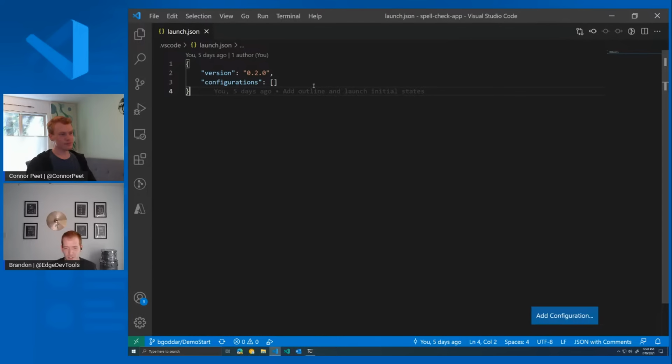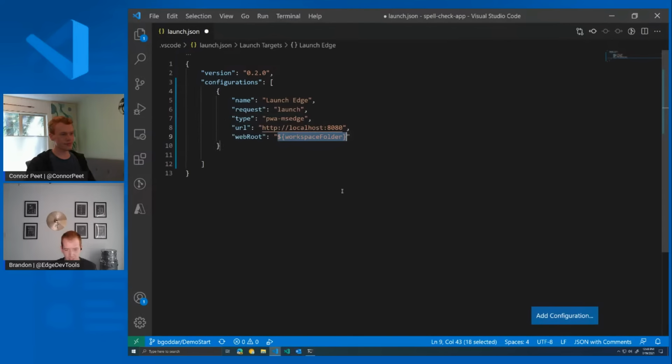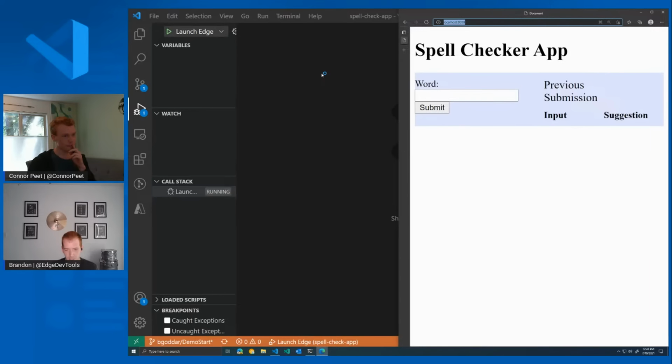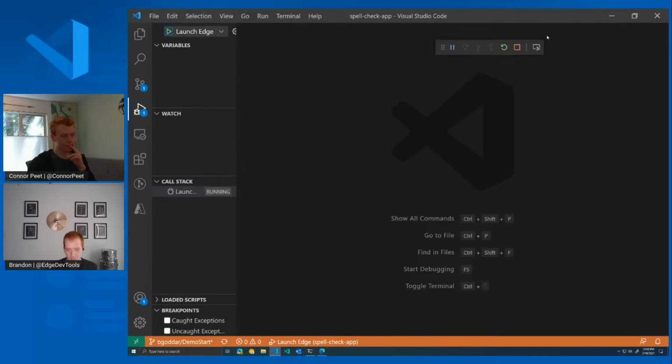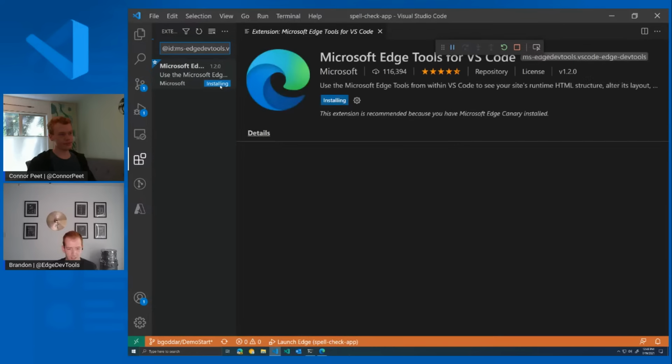And so in order to demonstrate that, I'm working on the same simple project that Connor has here. And if I go ahead and add my launch Edge configuration, let's see if I just pick Edge launch. Really easy to configure your launch.json. So go ahead and save that. And then if I come over here, if I launch Edge, you'll see we have the app running up like we had before. And we have a new inspect integration icon, which will allow us to, if you don't have the extension installed, install the DevTools extension.